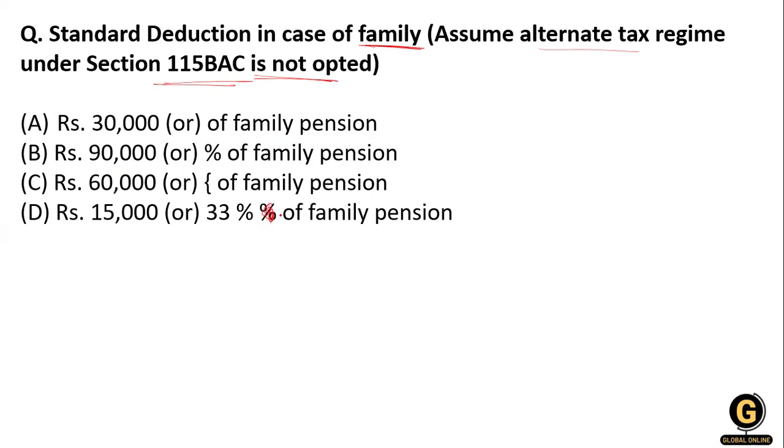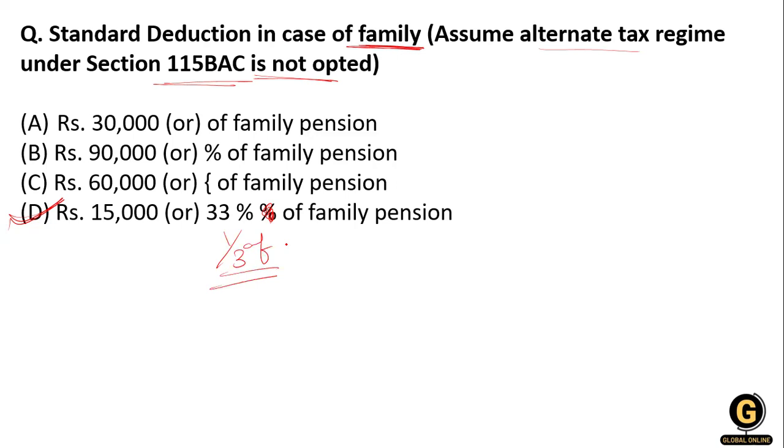So what is the right answer? In case of family pension, option D is right: 15,000 or 33%, that is one-third, of the family pension. Clear?